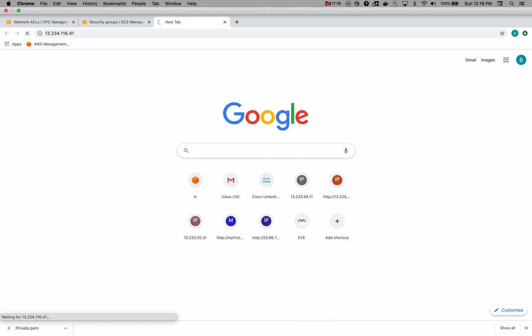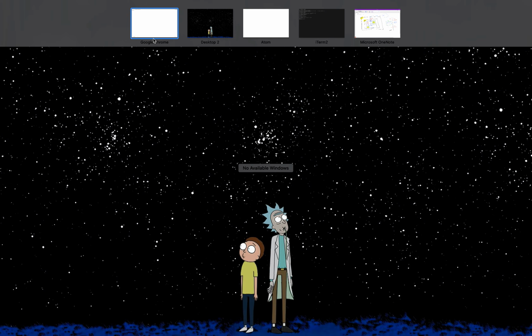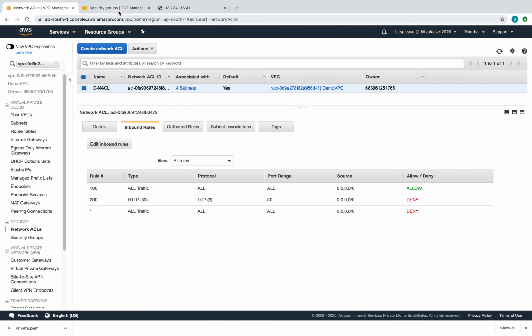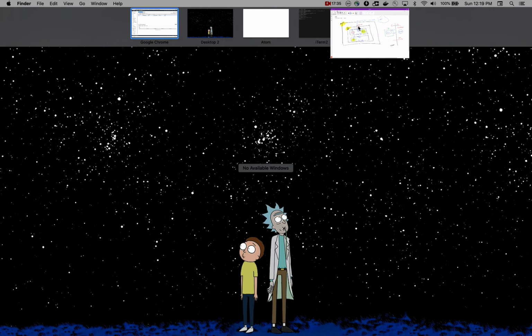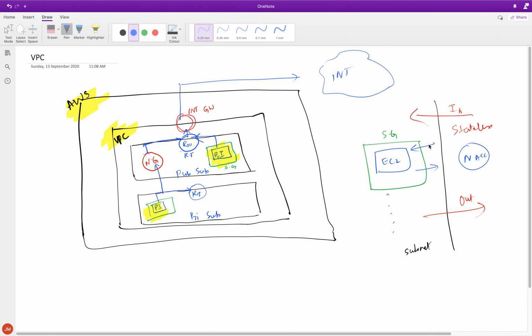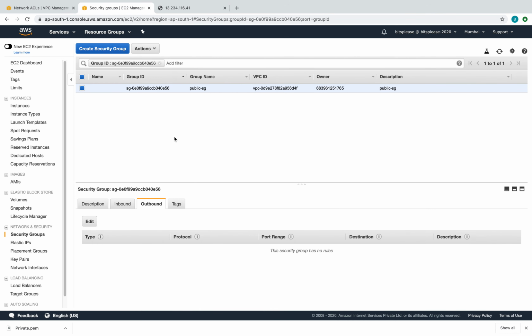Give it a second. Yeah, it does take a few seconds for the security group to come into effect, but you see we can still connect to the instance, though we have completely removed the outbound rules in the security group, because it goes back to my earlier conversation that security groups are stateful. Because we have a rule which allows the HTTP traffic inside, it doesn't matter if you have a rule outside, because once the traffic comes in, it is going to allow the traffic to go out. So that's something I wanted to show. NACLs, or network ACLs, are stateless, whereas your security groups are stateful.